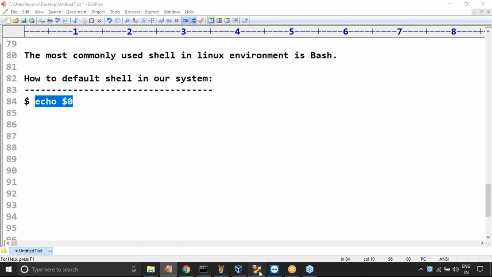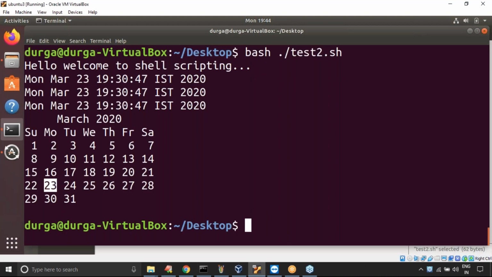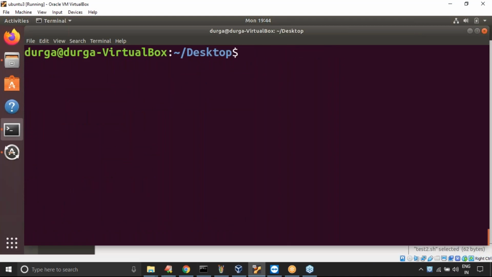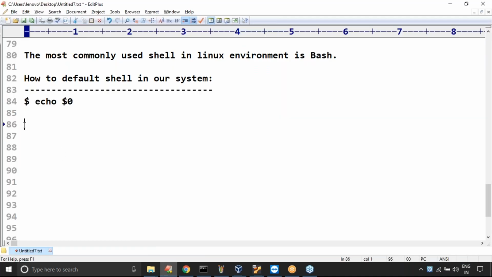Let me cross check from my Ubuntu terminal. I forgot, what do I have to print to check the default shell available in my system? Echo dollar zero. What is the answer we are getting? Bash. Bash itself is the answer, so the default shell in my system is bash.